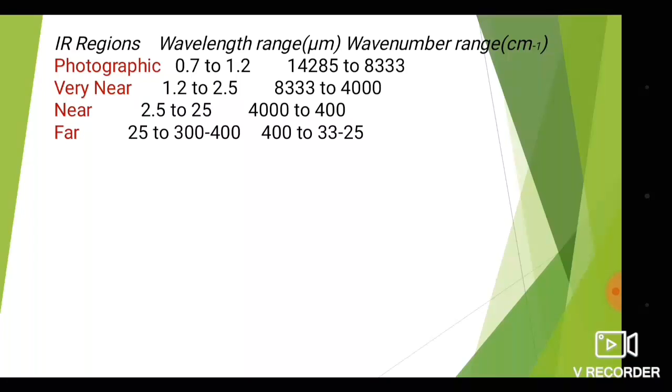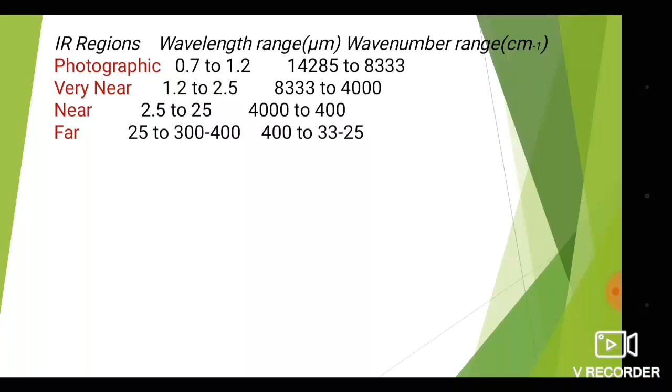For the near IR region, it is 2.5 to 25 micrometer, and the wave number is 4,000 centimeter inverse to 400 centimeter inverse. And for the far IR region, the wavelength is 25 to 300 or 400 micrometer, and the wave number is 400 to 32 to 25 centimeter inverse.